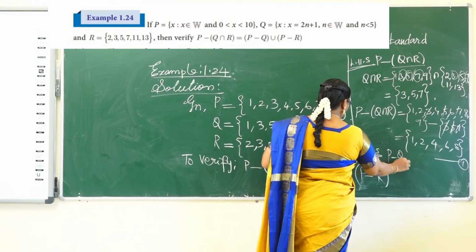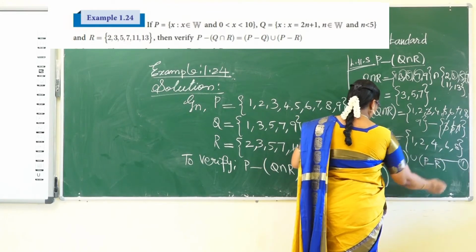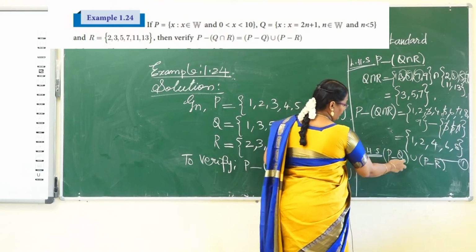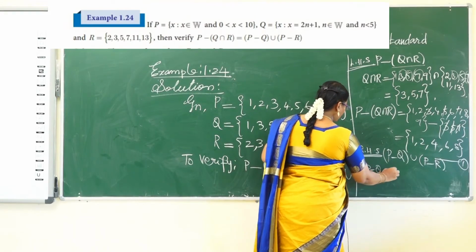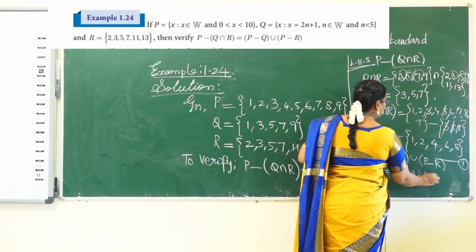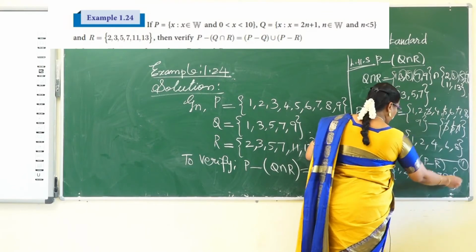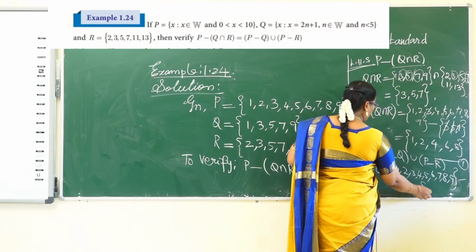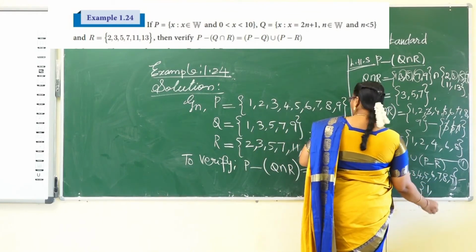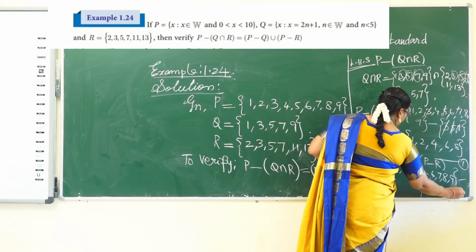P difference Q union P difference R. First preference to P difference Q. What are the elements in set P? 1, 2, 3, 4, 5, 6, 7, 8, 9. Q has elements 1, 3, 5, 7, 9.